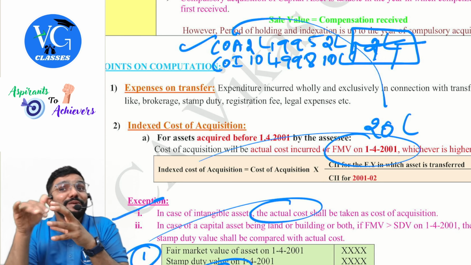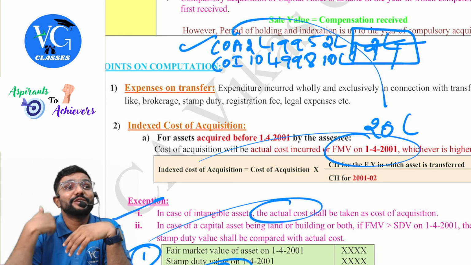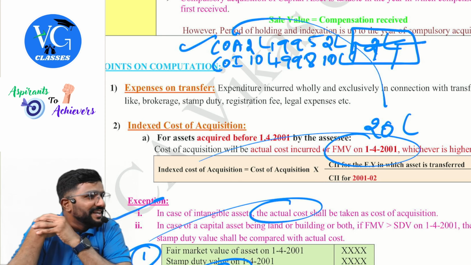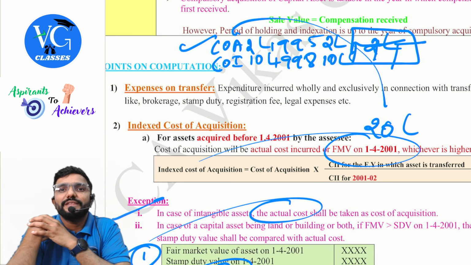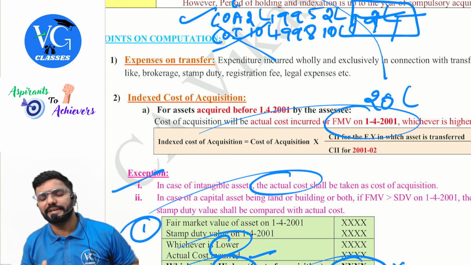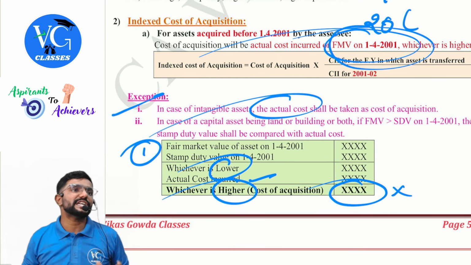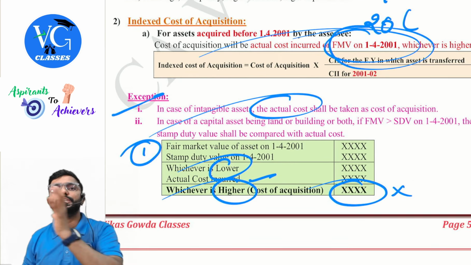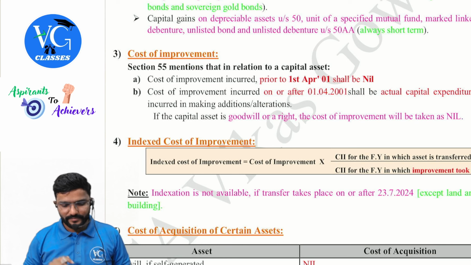So again, if they give me the benefit of claiming cost of improvement, it will be a double benefit for me. That is why they told, if you have incurred any improvement cost before 1st April 2001, ignore it, because it would have already been taken care of in FMV calculation as on 1st April 2001. Is it making sense? Yes. Shall we move forward?